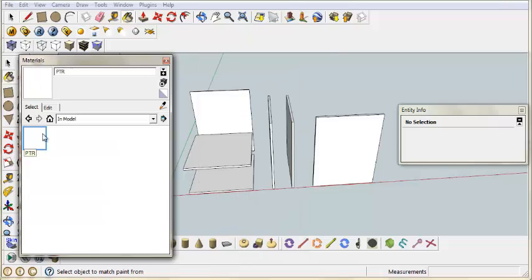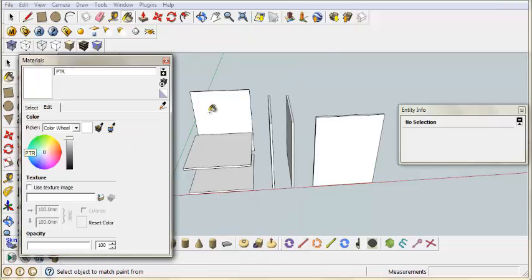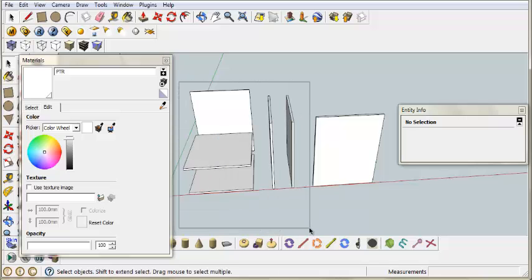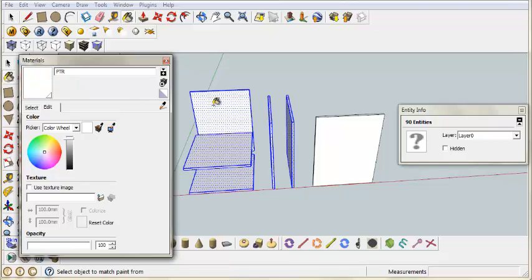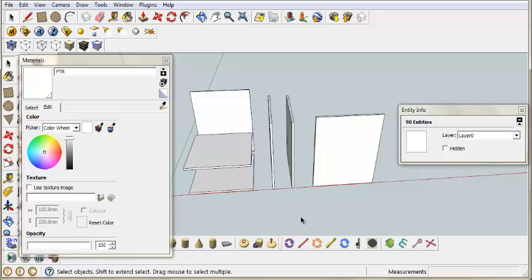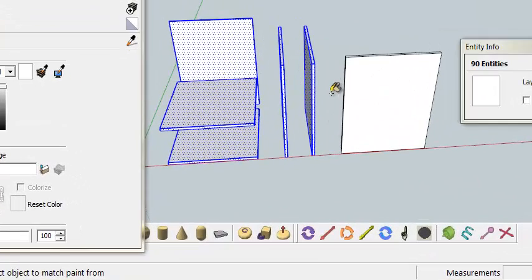Next, we have that, and click that, and just highlight the entire thing, and then press this, paint. It actually paints the entire thing. Make sure that you highlight the entire thing before you do that. I'm gonna do it again to make sure that everything is color PTR. The material for all of this highlighted is now PTR.